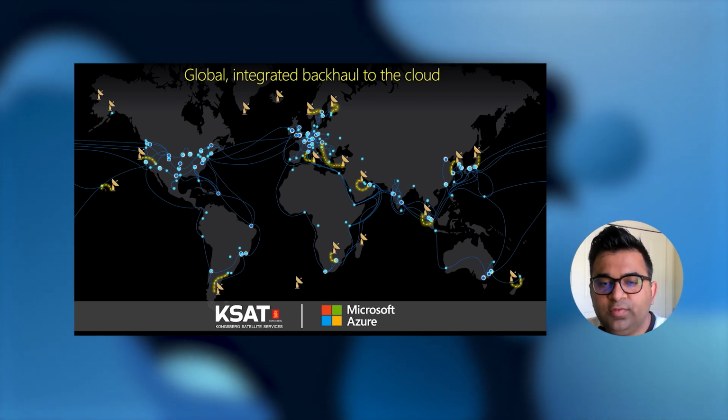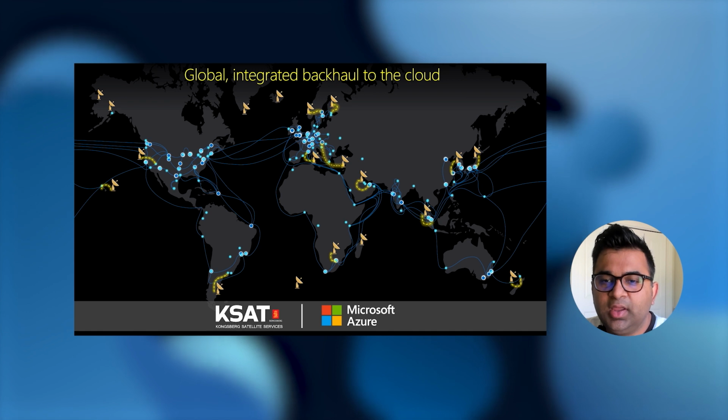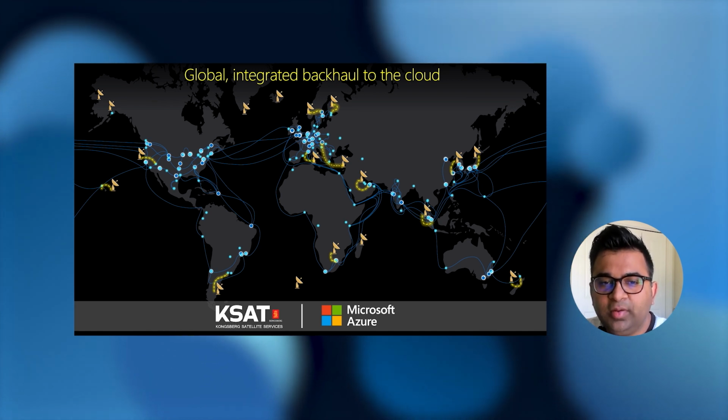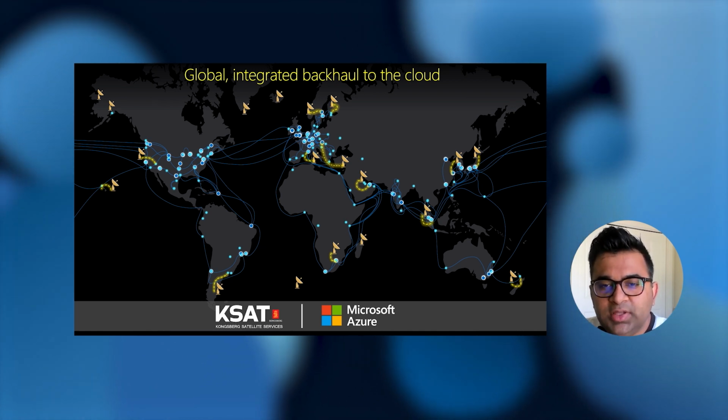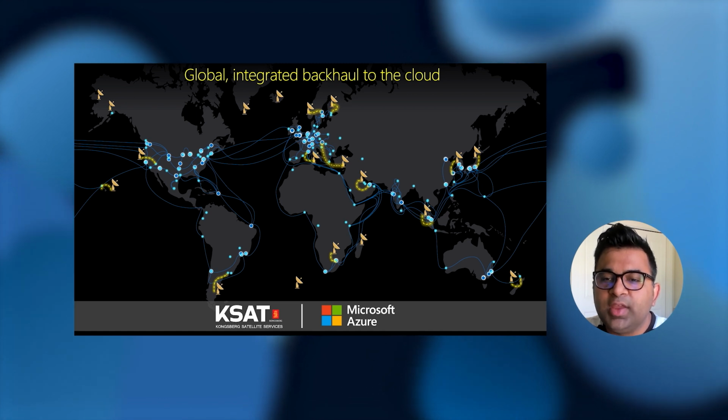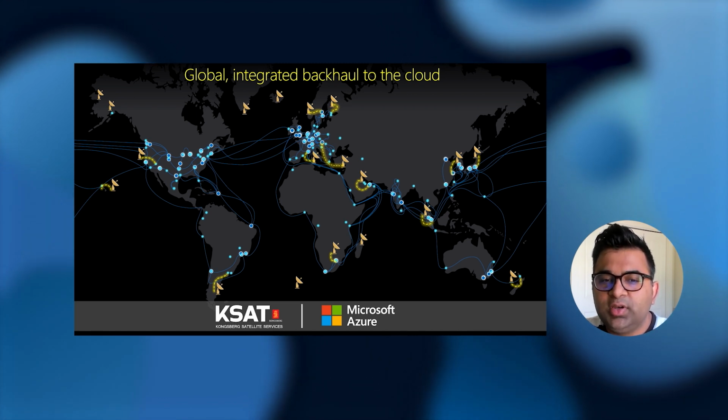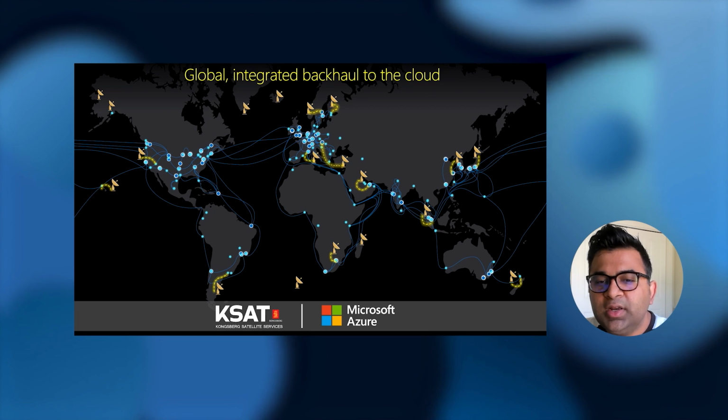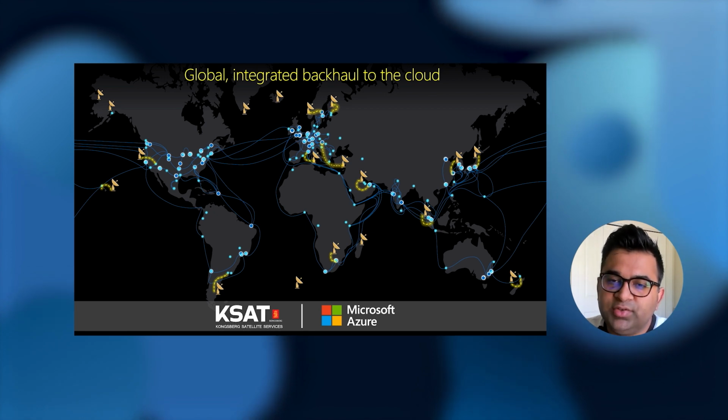We are happy to share that our partnership with KSAT will enable a deep global integrated backhaul to Azure from KSAT ground stations. Customers will be able to use the Orbital platform to schedule contacts on these ground stations and bring data to Azure for processing and storage, using deeply integrated interconnect of these ground stations with Azure Orbital.